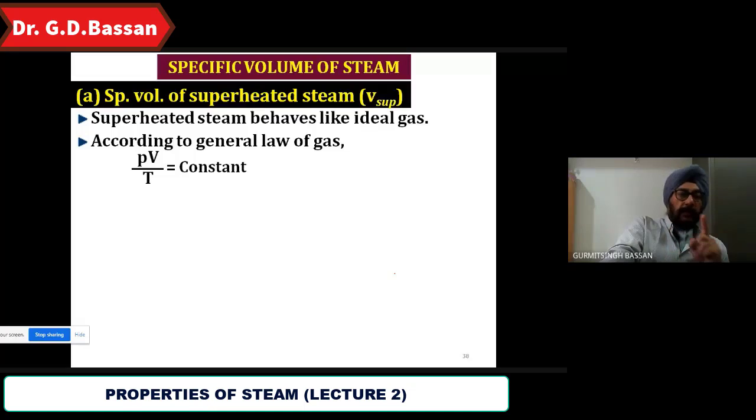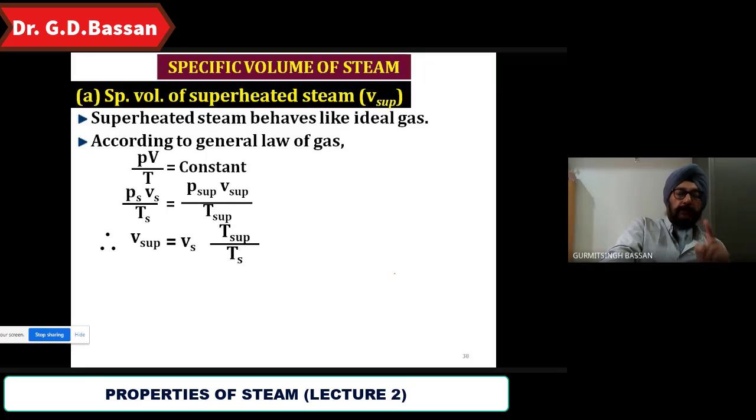Because pressure remains constant, so PS Vs by Ts is equal to P sub V sub by T sub. Pressure is constant है, so Vs upon Ts equal V sub upon T sub. So from this we can have V sub is equal to Vs into T sub by Ts.